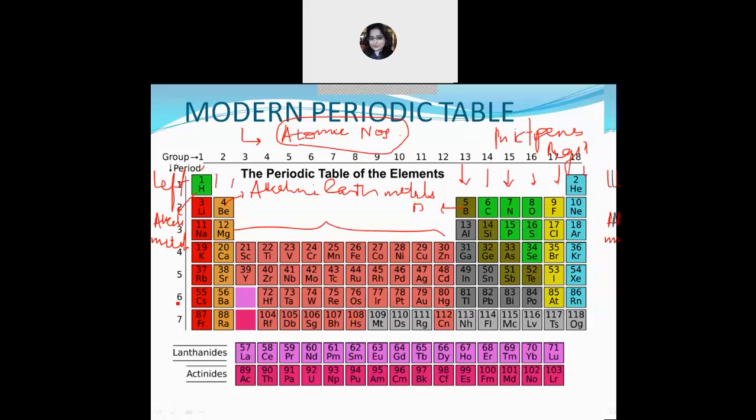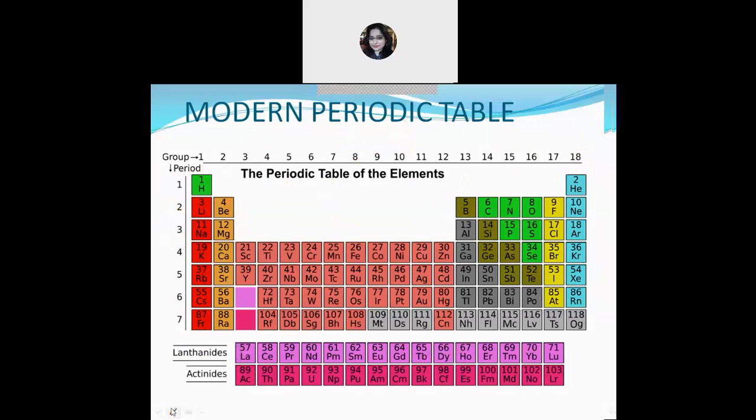Okay, now just a minute, let me rub this. Now the next is period. It was all about groups, and now period. There are 7 horizontal rows in the modern periodic table. They are known as periods.